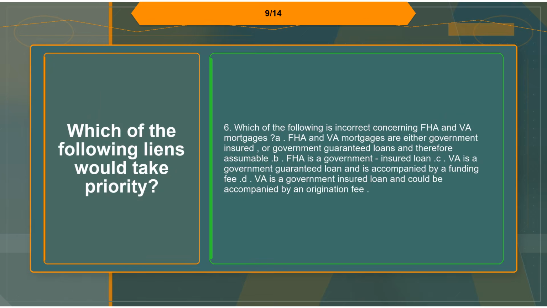A. FHA and VA mortgages are either government-insured or government-guaranteed loans and therefore assumable. B. FHA is a government-insured loan. C. VA is a government-guaranteed loan and is accompanied by a funding fee. D. VA is a government-insured loan and could be accompanied by an origination fee.